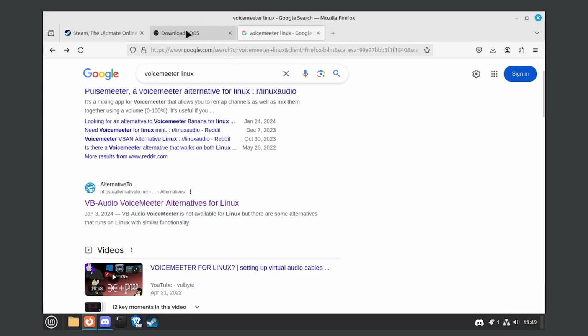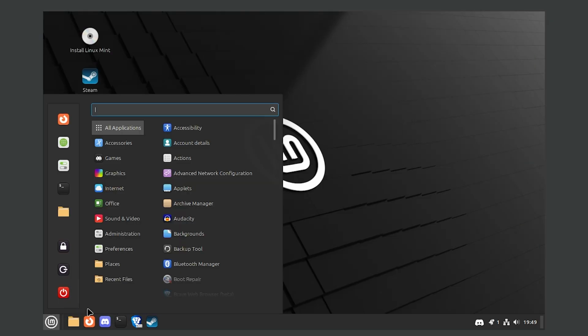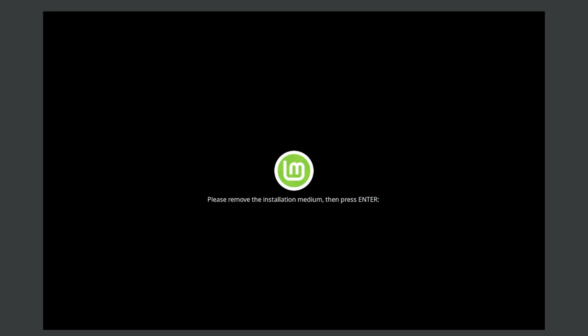All right, well, using Linux, my first opinions are it's clean. Like, install Linux Mint. Is that not what this is? You know what? It's all right. It feels just like Windows. Honestly, I like this right here, this little menu. But yeah, I'm gonna shut down the system. And yeah, what did I learn from this? Linux actually, please remove the installation.